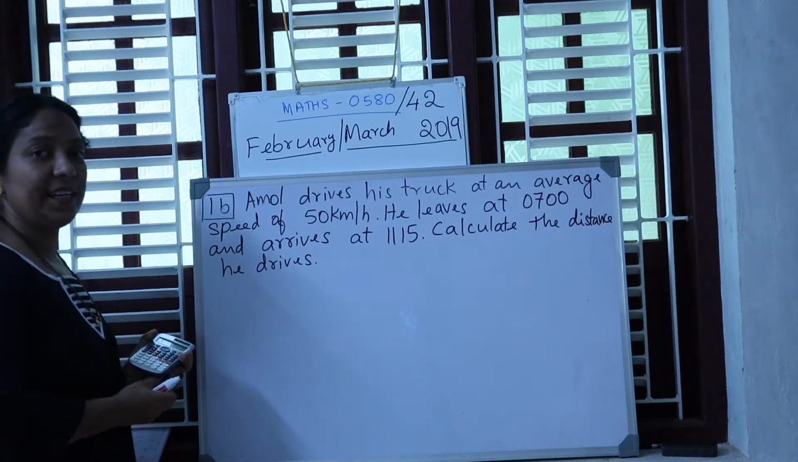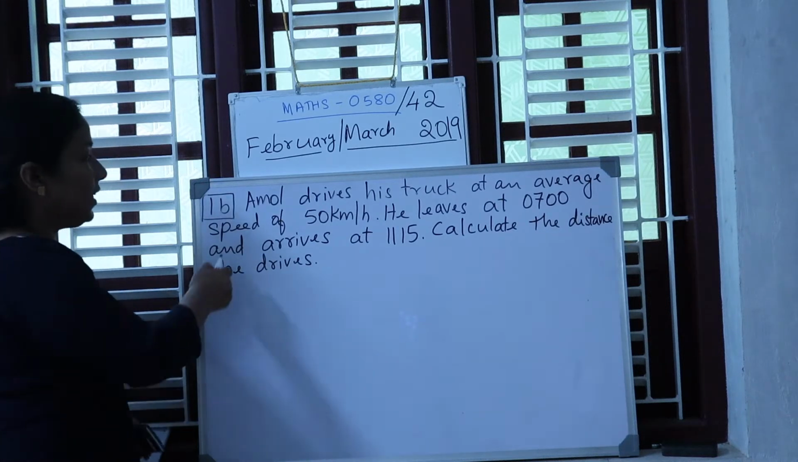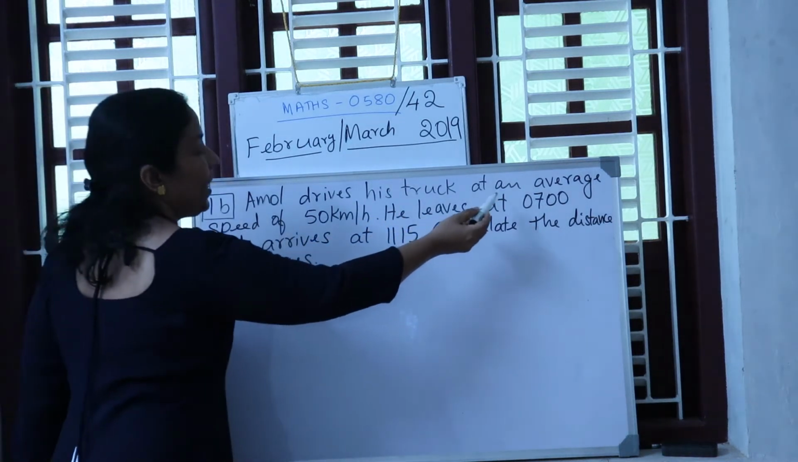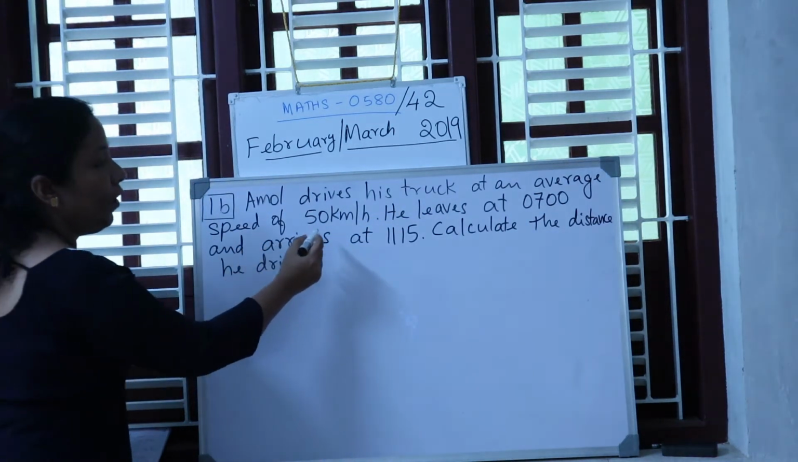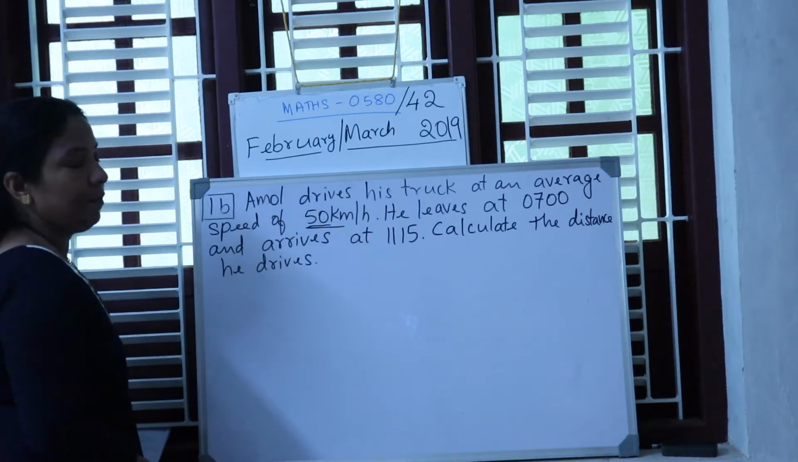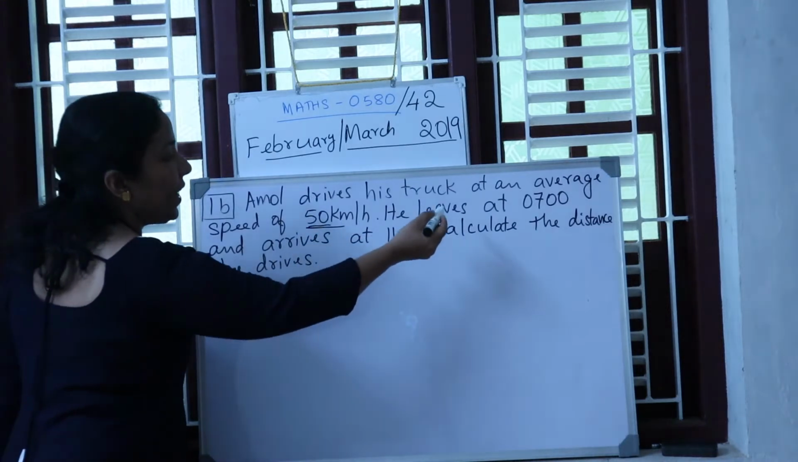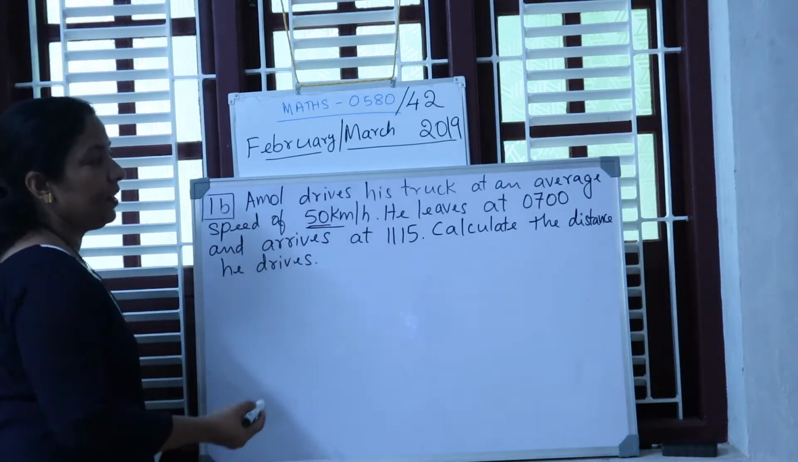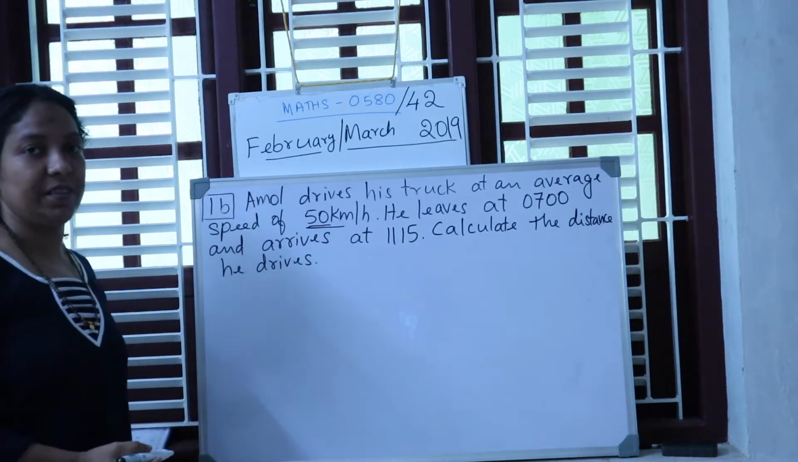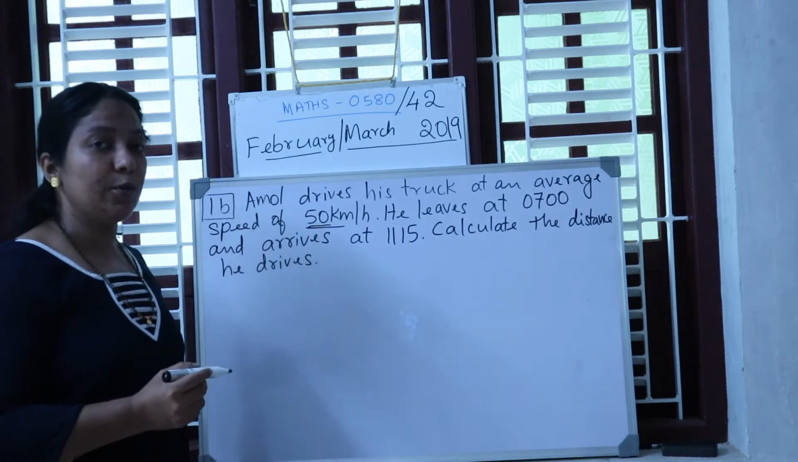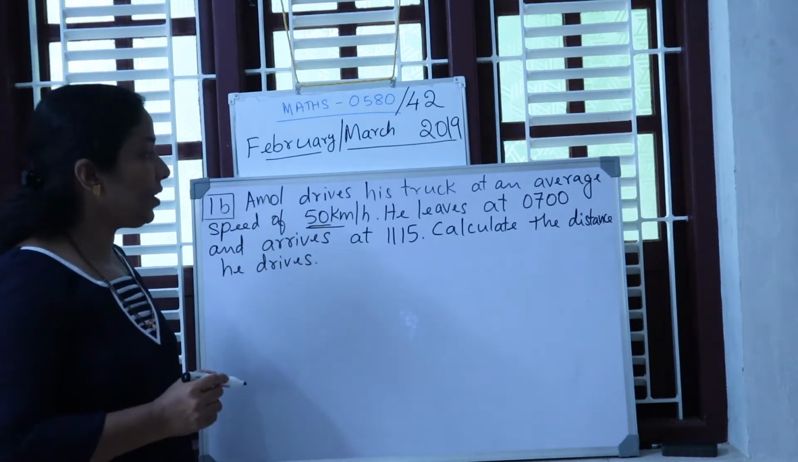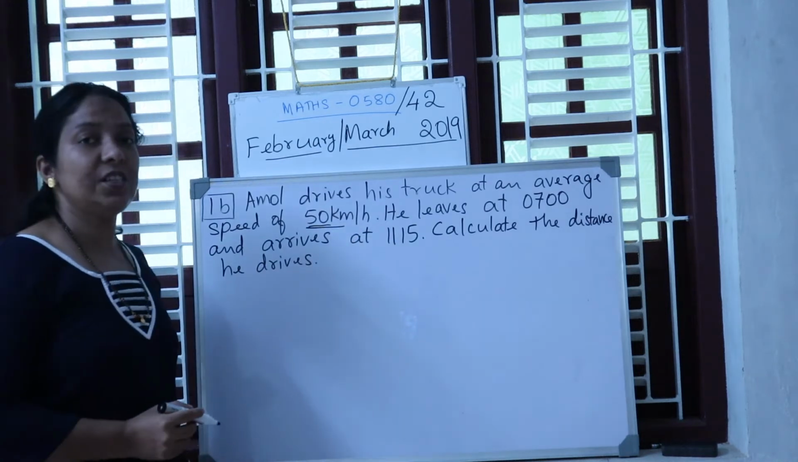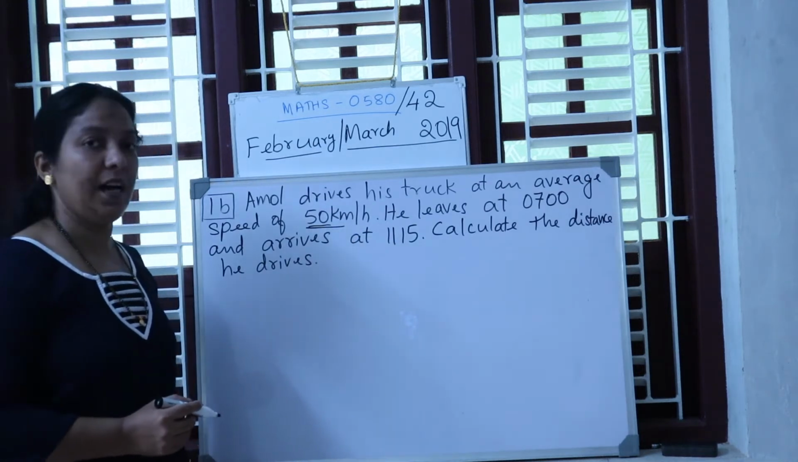The second question, that is 1B. Read the question. Amol drives his truck at an average speed of 50 km per hour. He leaves at 7 and arrives at 11:15. Calculate the distance he drives. Again students, read the question carefully, understand what they are asking you. They are asking you the distance that is driven by Amol.